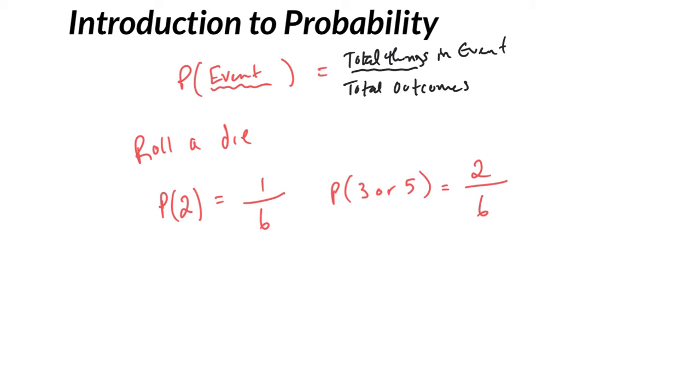So this is really probability. I mean, this is the heart of it, is we just have to figure out how many total outcomes are possible, and then we have to figure out of that what makes up the event we're actually talking about.